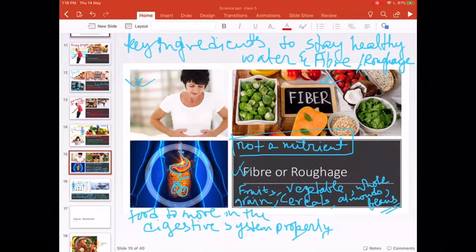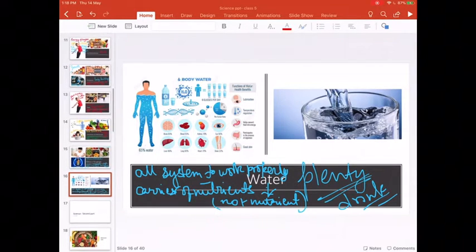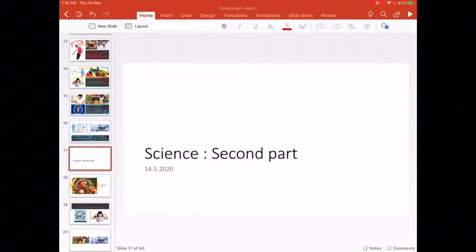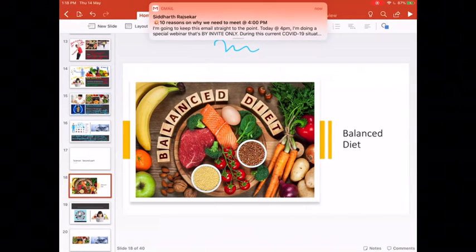Like fibers or roughage, they help the food to move through the digestive system properly and then the undigested food goes out through our excretory system. And the water, it helps us in proper functioning of the entire body. Got it? So these were the things we covered previous week. Now today we move on to the second part of our chapter 3, food and health. Our topic for the day starts with balanced diet.